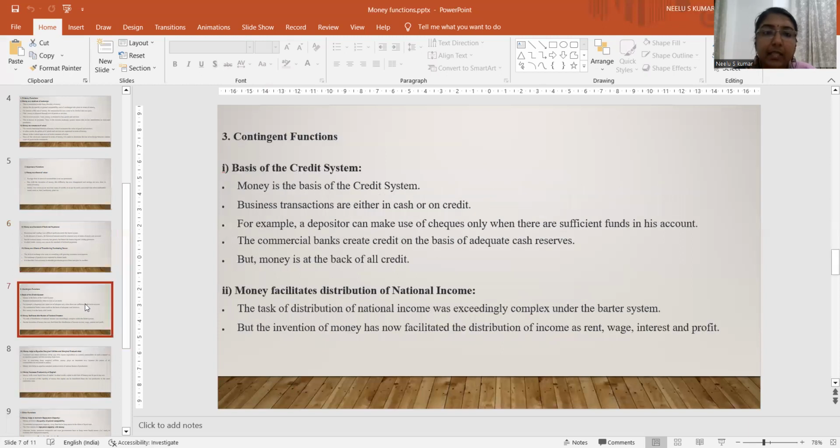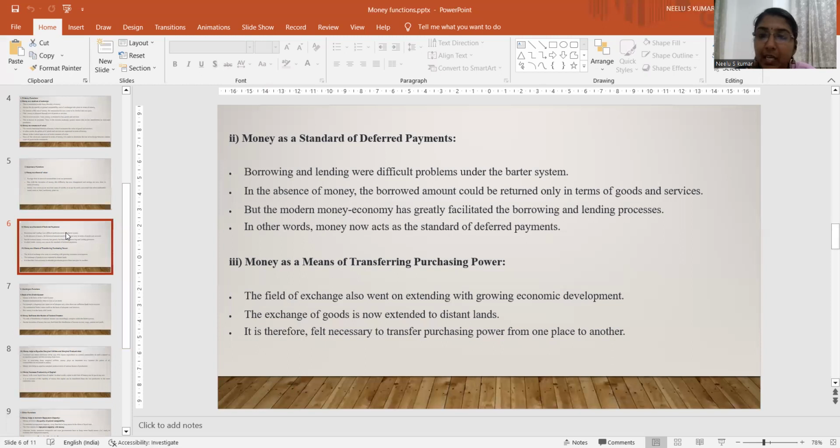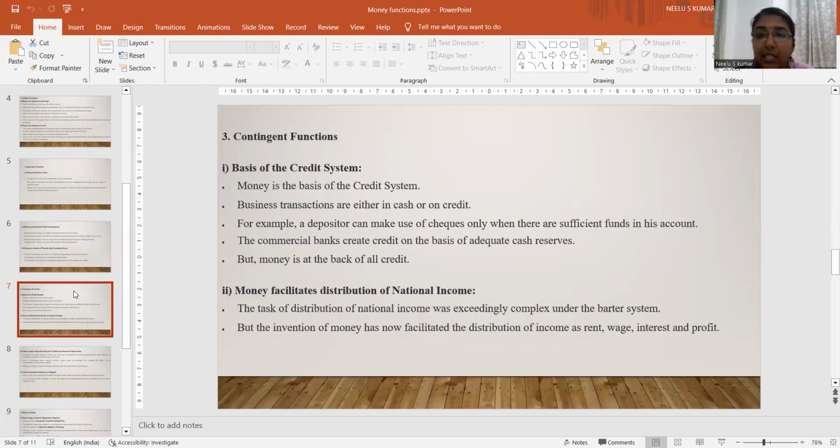So let's see the third function, that is the contingent function. Under the secondary function, we had seen money as a store of value, then money as a standard of deferred payment, then money as a means of transferring purchasing power. So let's see the third function of money, that is the contingent function. The contingent function of money includes four different points. The first point is money is the basis of the credit system.